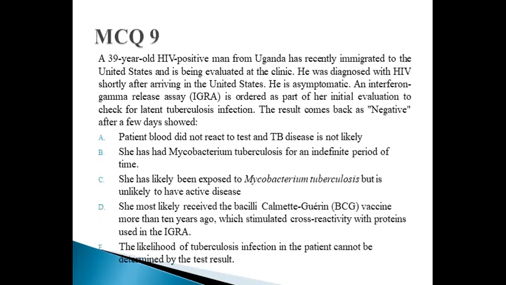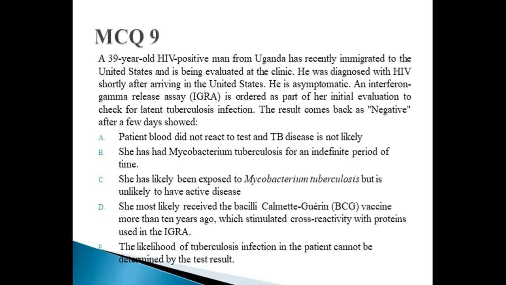MCQ 9. A 39-year-old HIV-positive man from Uganda has recently immigrated to the US and is being evaluated at a clinic. He was diagnosed with HIV shortly after arriving in the US. He is asymptomatic and an interferon gamma release assay is ordered as part of the initial evaluation to check for latent tuberculosis infection. The result comes back negative after a few days.